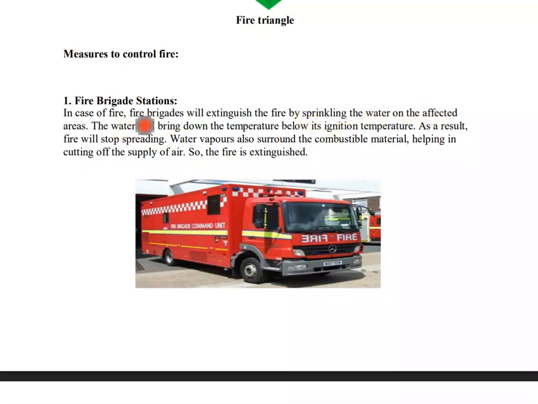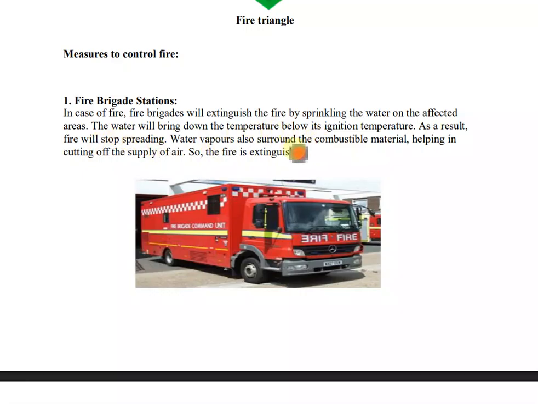So fire brigades extinguish fire by sprinkling water to reduce the fuel's temperature. Okay, when the temperature is below its ignition temperature, then it will stop burning. So see here it is also written the same. The water will bring down the temperature below its ignition temperature. As a result, fire will stop spreading.